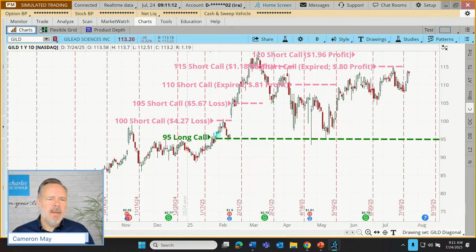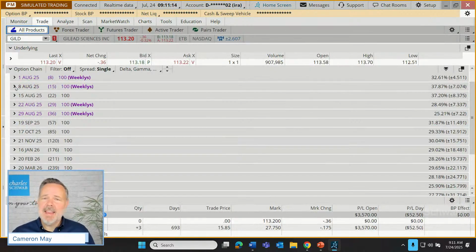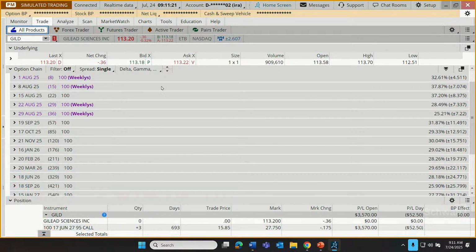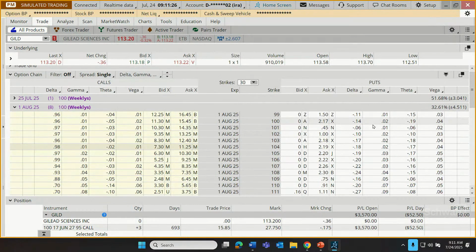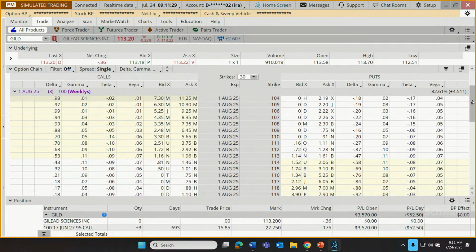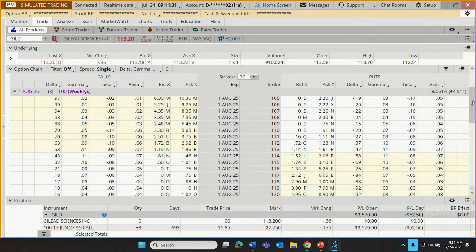So as we go to our trade tab, you can see there are contracts for the 8th of August. Well, there's a problem with that if we're trying to avoid earnings. That's the day after the earnings announcement. So what about the 1st of August? I'm going to open this option chain up. I'm going to see if the scenario is still the same as I noted earlier today, and it is, maybe to a lesser extent. But some of you who are more veteran with these sorts of things, what do you see on that option chain that might cause some traders to hesitate? Even if they had the idea to sell a short call, they might say, nope, not going to do it.